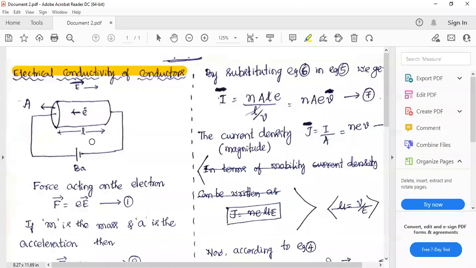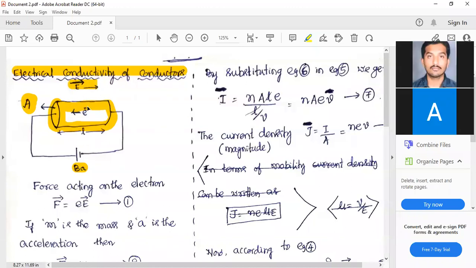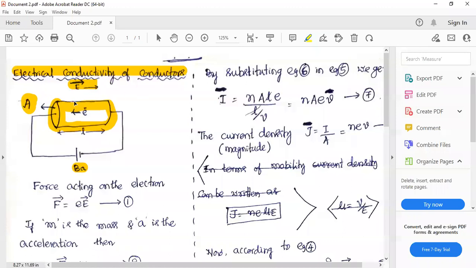Okay. The first thing is we have to consider a conducting material of length L. This is a conducting wire. Okay, it looks like a cylinder of length L, and area of cross section is A. Okay, and I have connected a battery to this conducting material, and of course electric field is moving along this direction. Okay, it is from positive to negative. This is positive side, this is negative side. Therefore, you can clearly make out that electric field is in this direction. This is the direction of electric field.